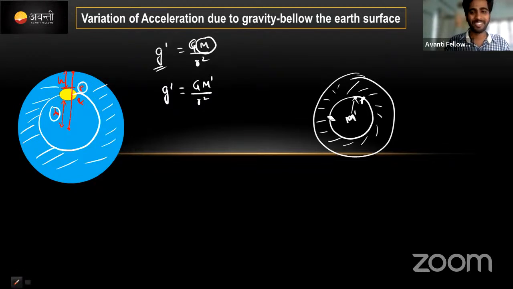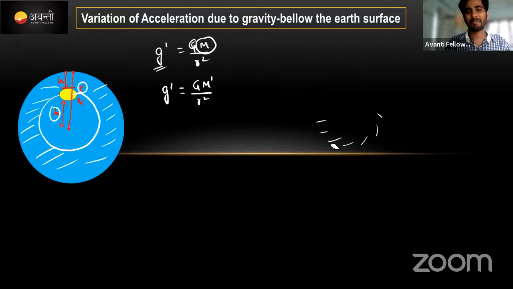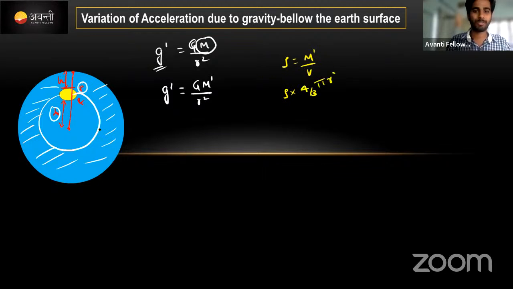How do we find M dash now? Yesterday I told you, in a brief method; in a similar pattern we need to calculate, using density. Density is equal to mass by volume. We need to find M dash. What is the volume? Rho into volume, I multiply by 4/3 pi small r cube. The big R cube would be the volume for the whole sphere of the earth. Now it is only for the point where the object is located.